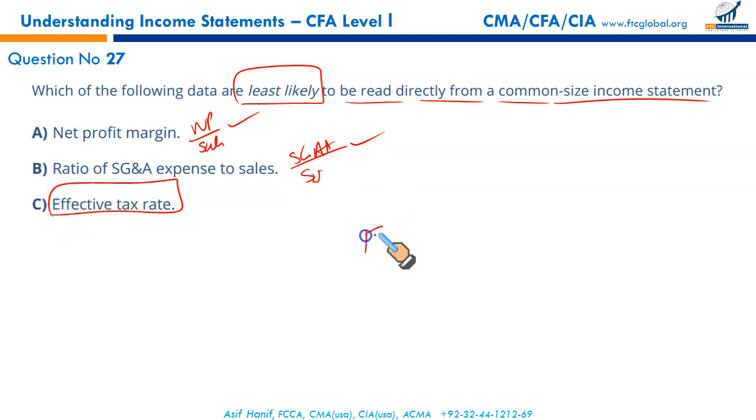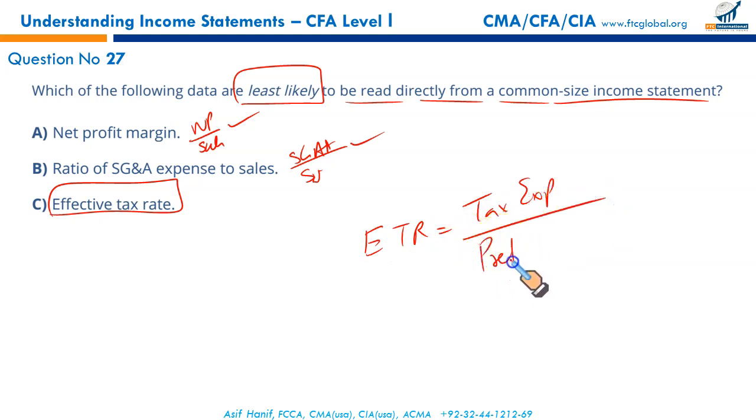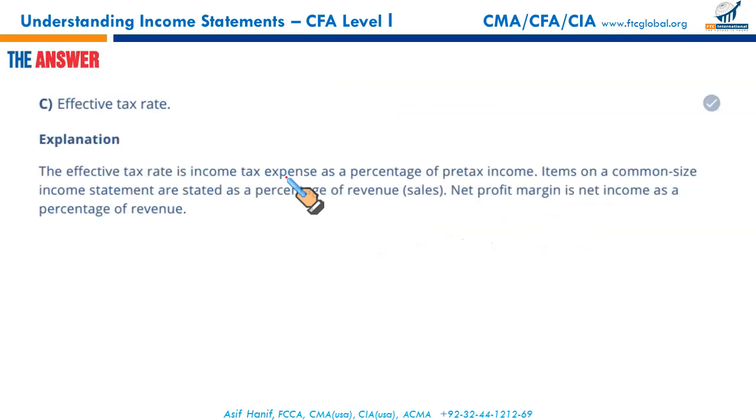Effective tax rate is basically equal to your tax expense divided by your pre-tax income. Since the denominator is pre-tax income, not sales, you won't have the effective tax rate on your common size income statement. So that is C, that you won't find on your common size income statement, and that's your right answer.